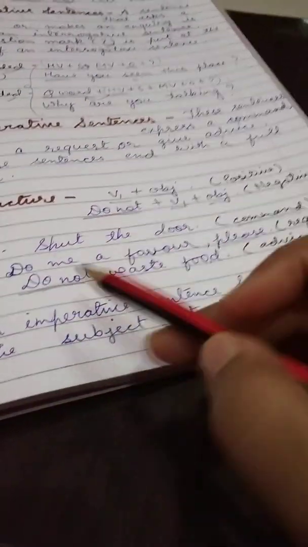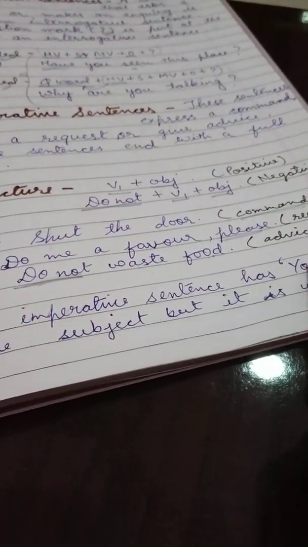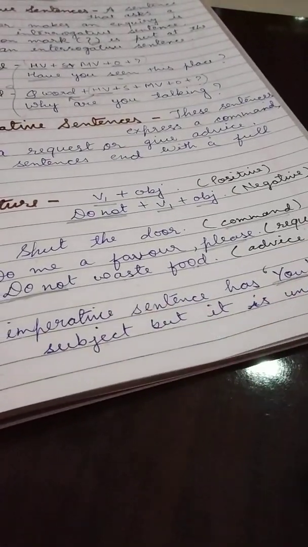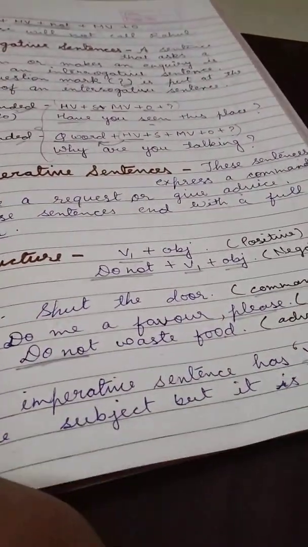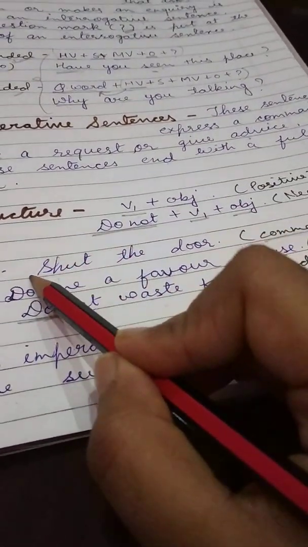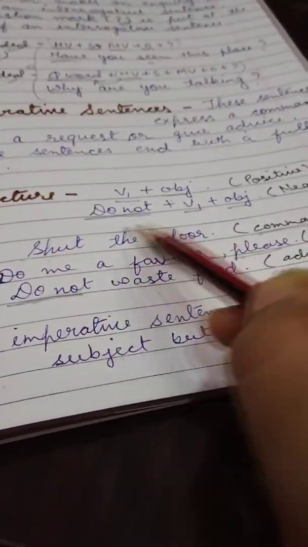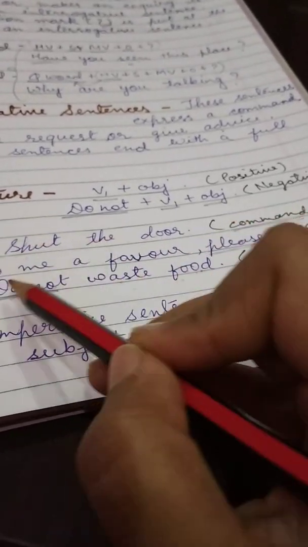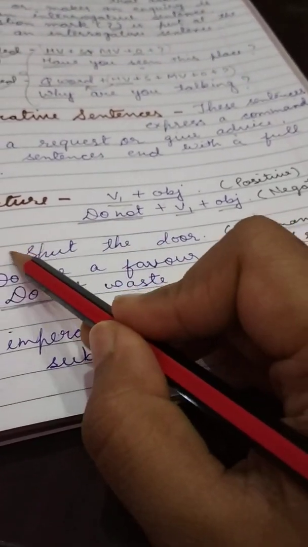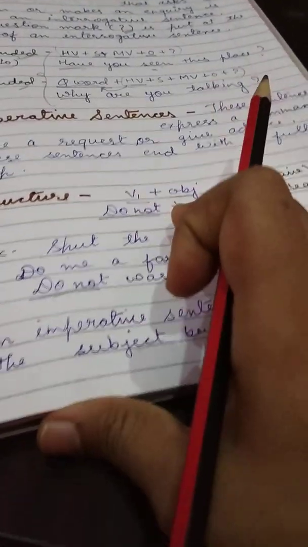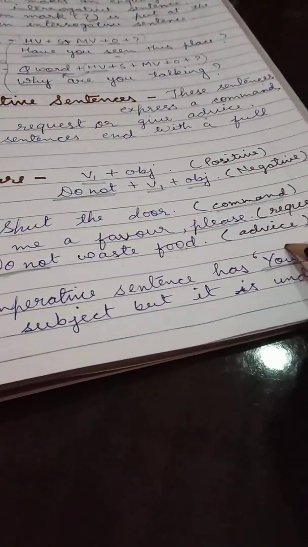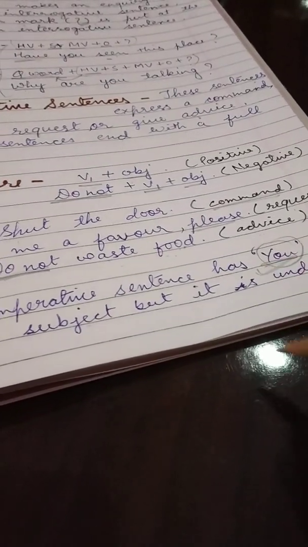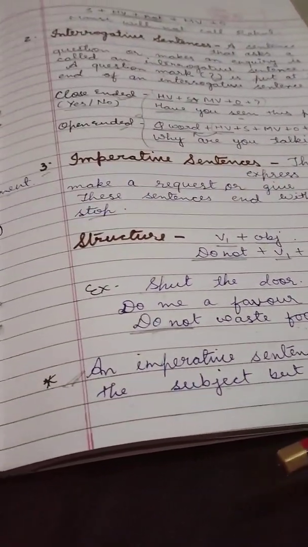Remember, class, an imperative sentence has you as a subject, but it is understood. In an imperative sentence the subject is not used, like shut the door, do me a favor, do not waste food. Shut the door, do not waste food. The subject has not been used. But what is understood? You. In an imperative sentence, you is used as a subject. It's understood.